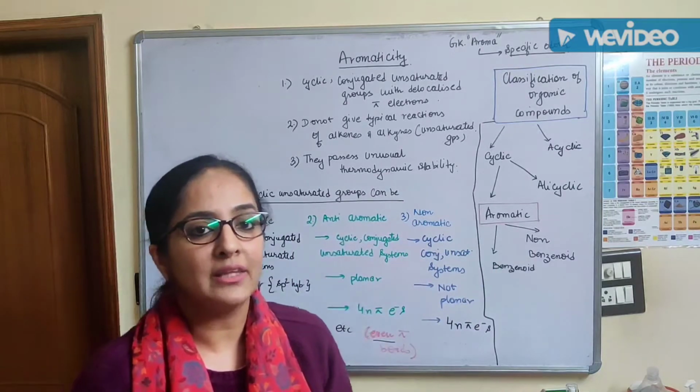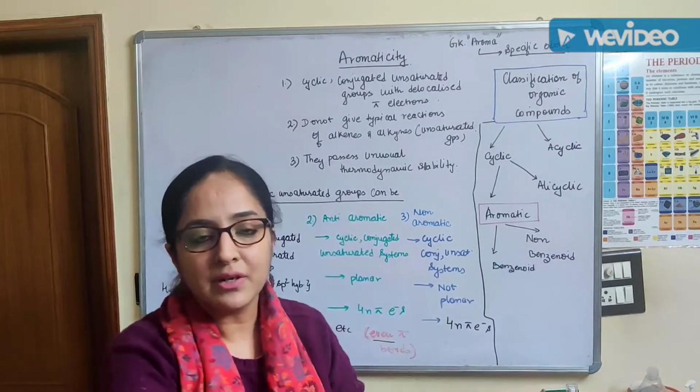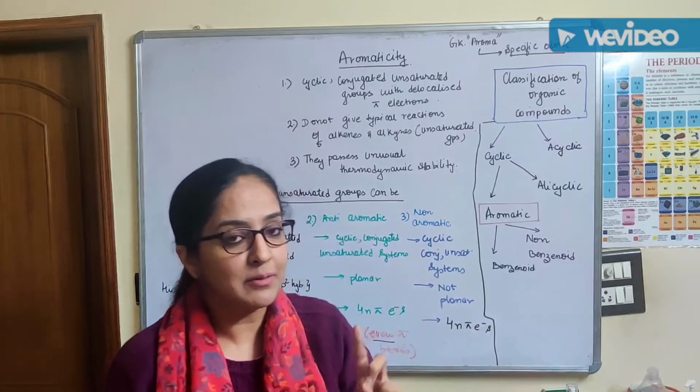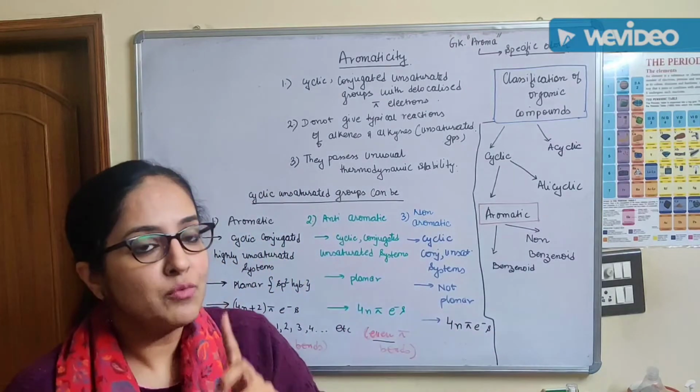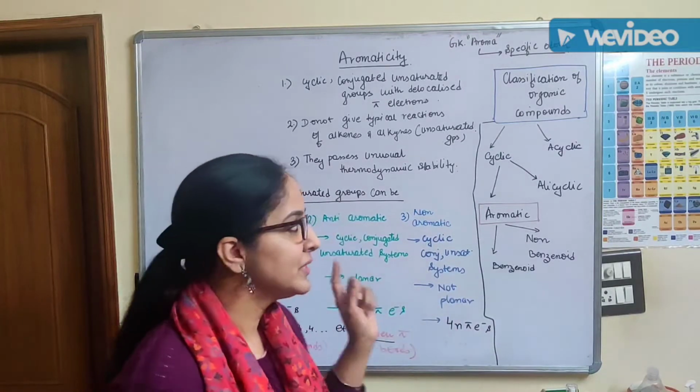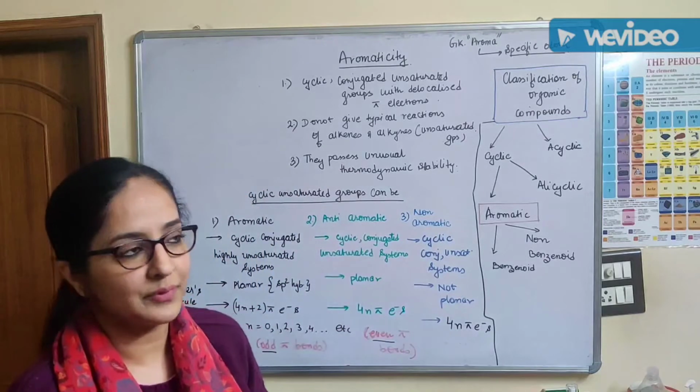That is why they would rather not give addition reactions given by alkenes and alkynes. They would rather give substitution reactions.